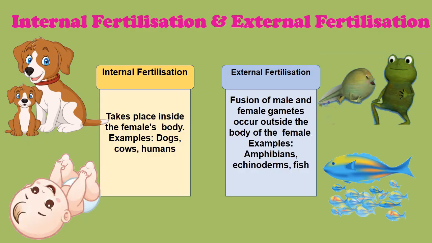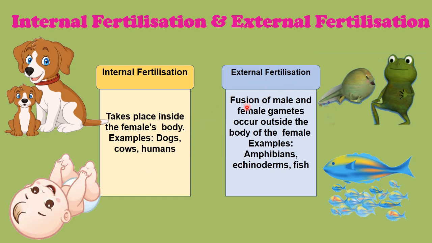Internal fertilization and external fertilization. When fertilization is taking place inside a body, we call it as internal fertilization. If fertilization of male and female gamete is taking place outside the body, then it is called as external fertilization. Internal fertilization takes place inside the female body. Example like dogs, cow, humans and many more such animals.